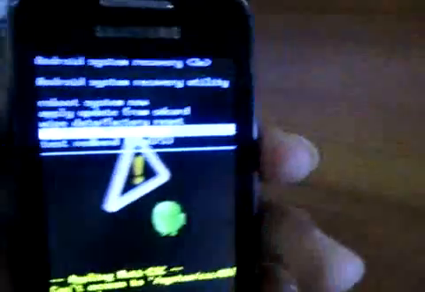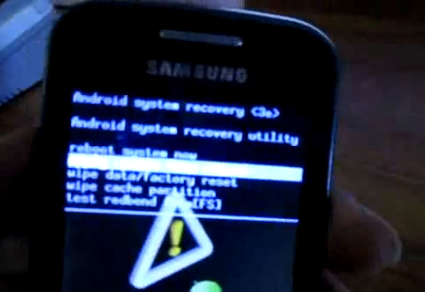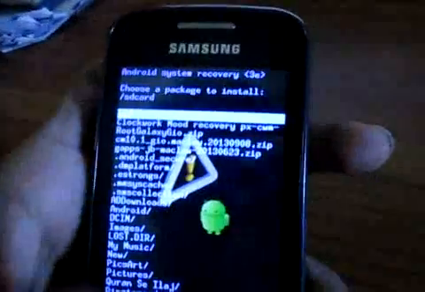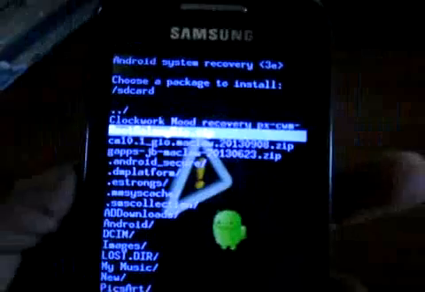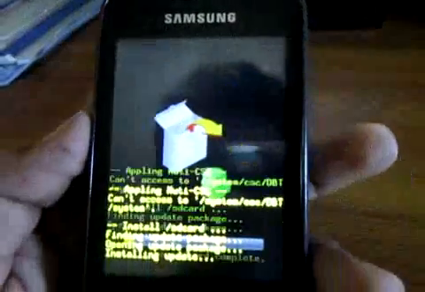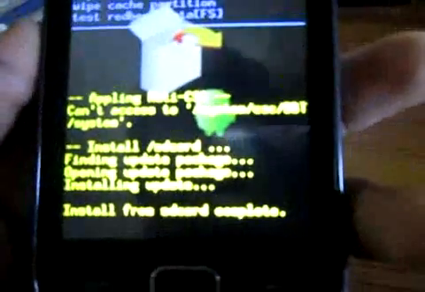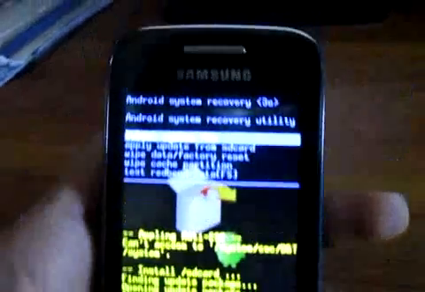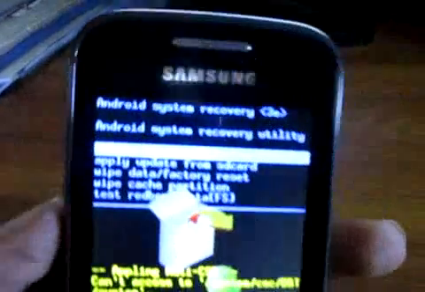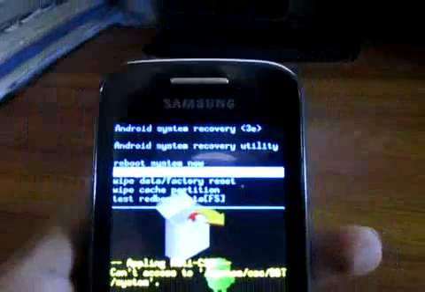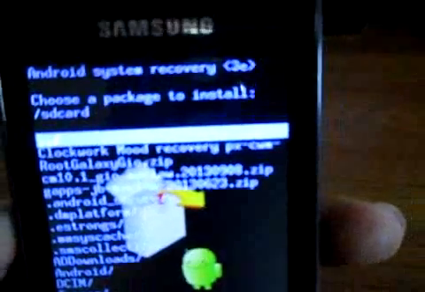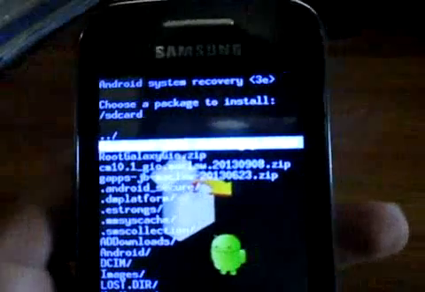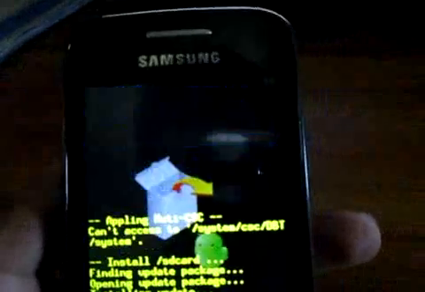First go to apply update from SD card, and then you will see root Galaxy Geo. It's rooted, install from SD card completed. Then again apply update from SD card, and select ClockWorkMod Recovery, by which we will install the custom ROM.